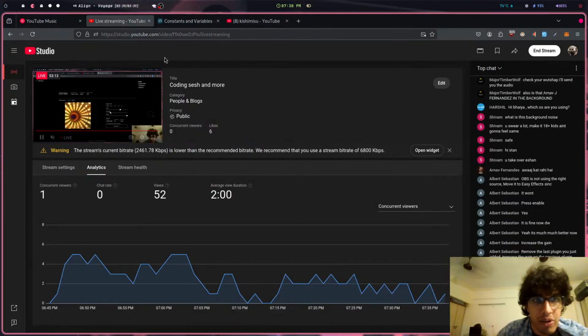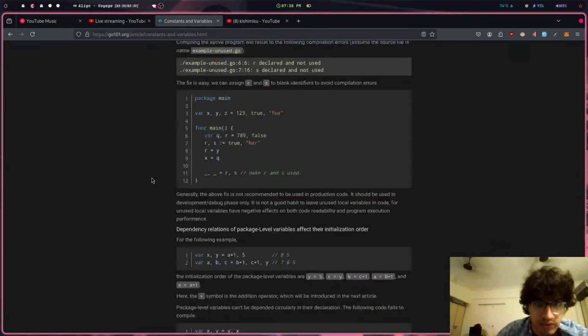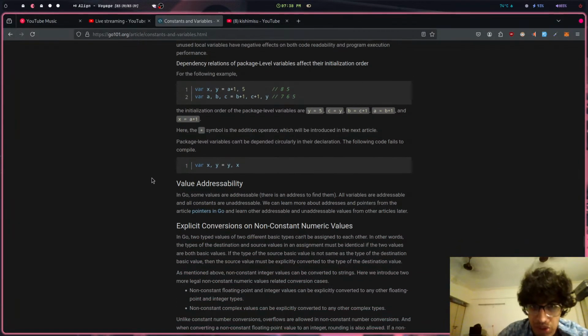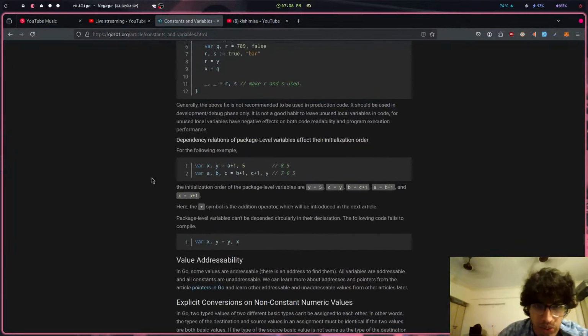Okay, so let's get back to it. Where were we? Yeah, we were on variables. Wait, what is that? The dependency of package level variables affects the initialization order.